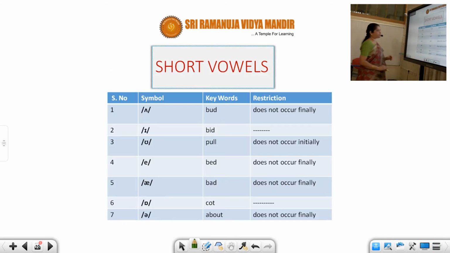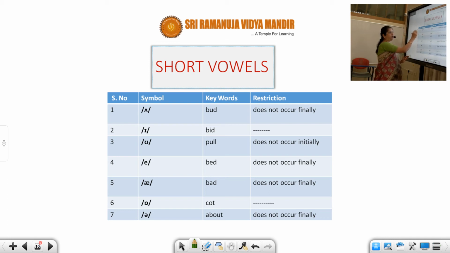Next, I made it again for better clarity, like last time, showing what I am teaching you. And also I have told you where they occur: in the starting stage, or in the medial stage, or in the final stage. Where they don't occur, I gave you details over here. You have this mostly in your short vowel sounds, which are 7. You'll be mostly seeing this.